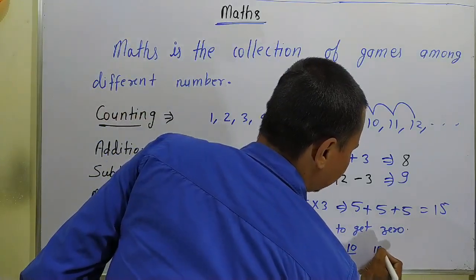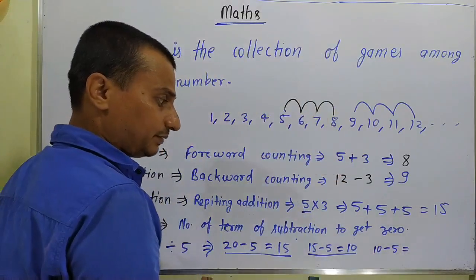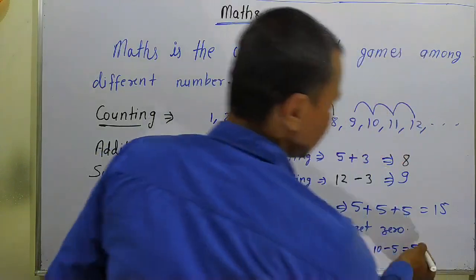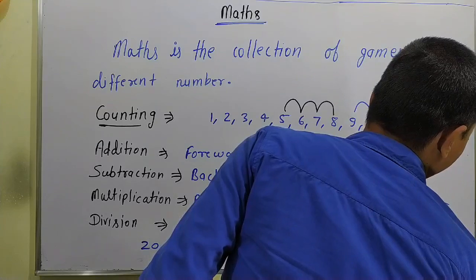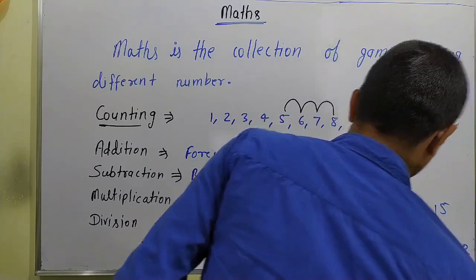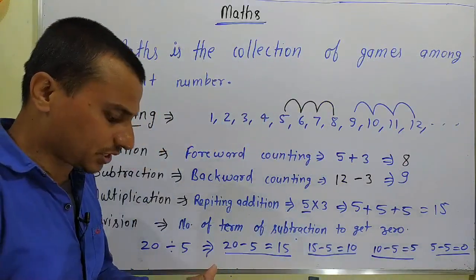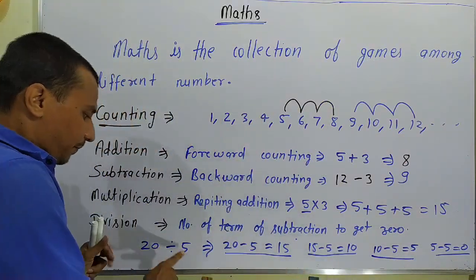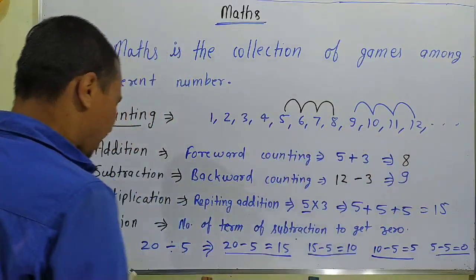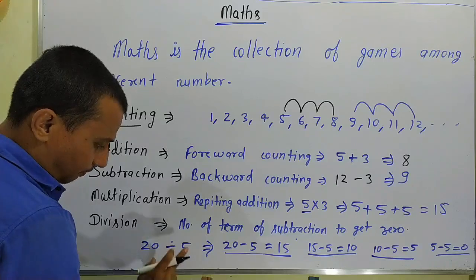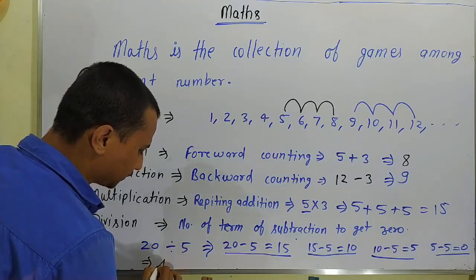After that, we subtract 5 from 10 and we get 5. This is also not 0. At last, we subtract 5 from 5 and get 0. How many times? 1, 2, 3 and 4. We have to subtract 5 from 20 four times to get 0. That is why the answer of 20 divided by 5 is equal to 4.